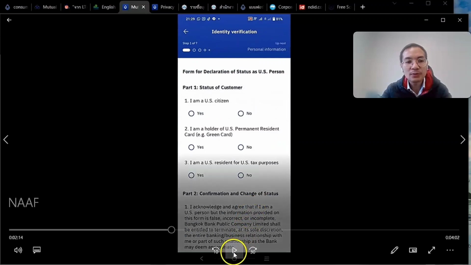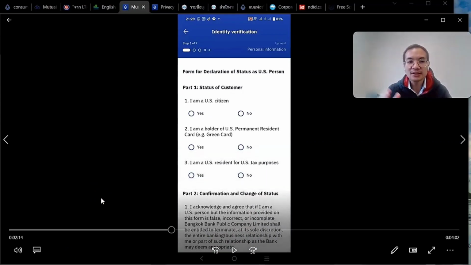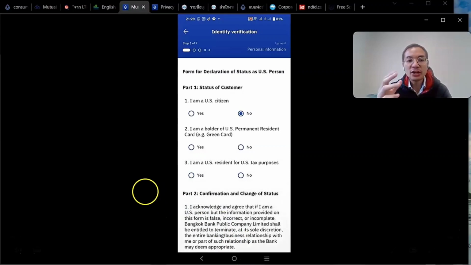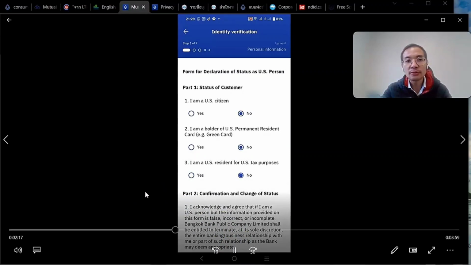Okay, here I'll be prompted with the FATCA. So just declare that I'm not a US citizen, or if you are, then you say yes. I do not have a green card and I am not a resident, which means I'm not subject to declaring any income with regards to the US tax law. So I just say no, no, no for the 3 of them.